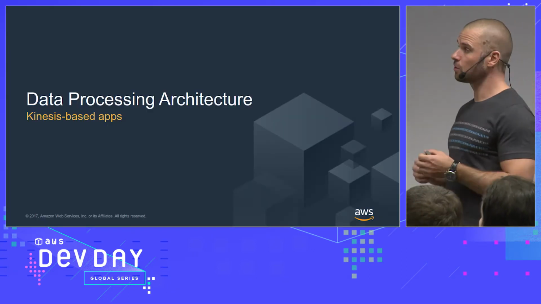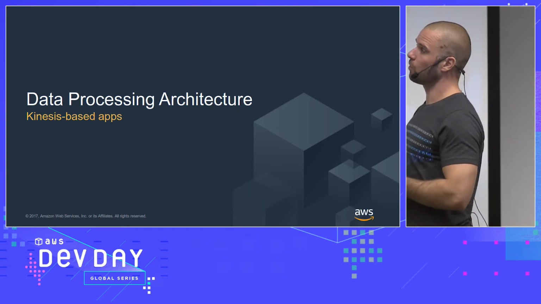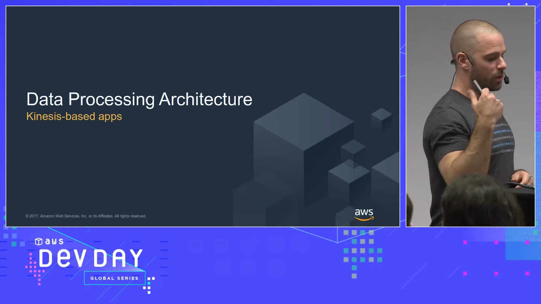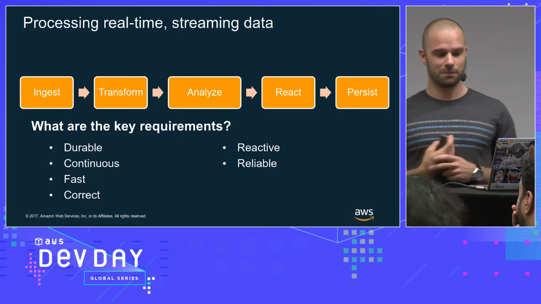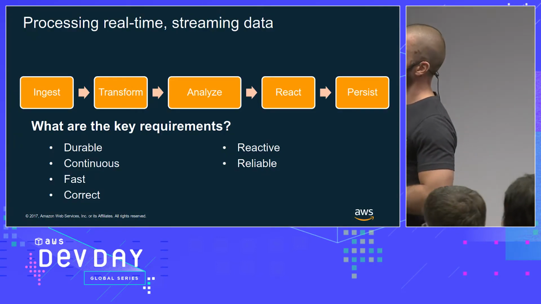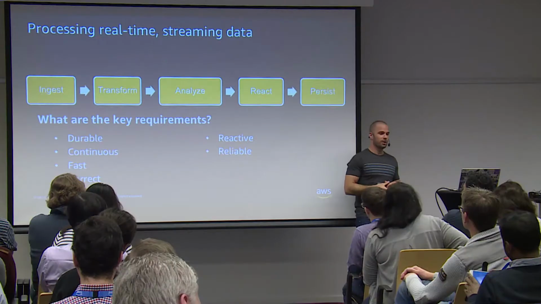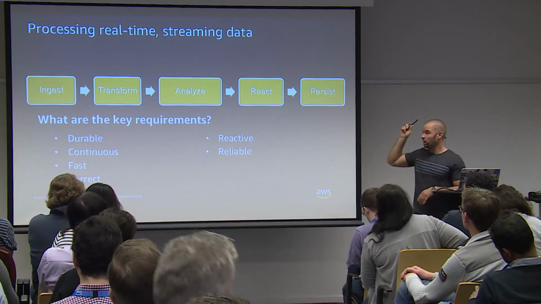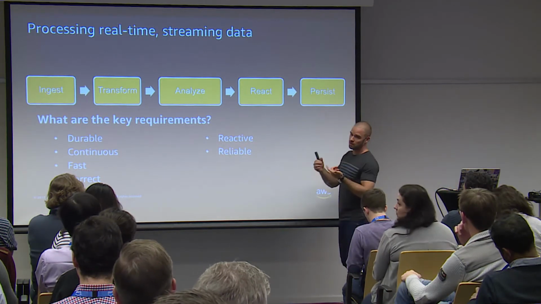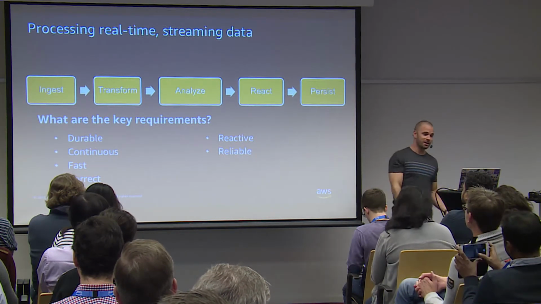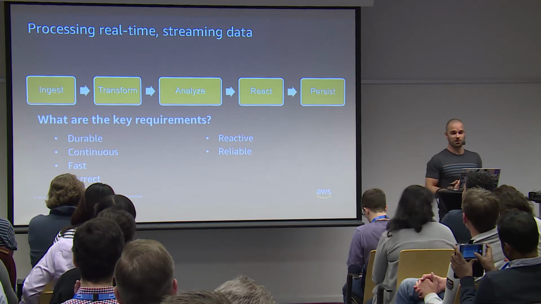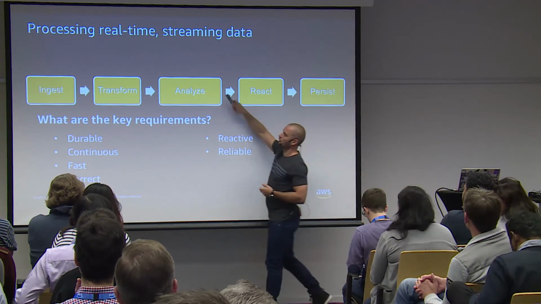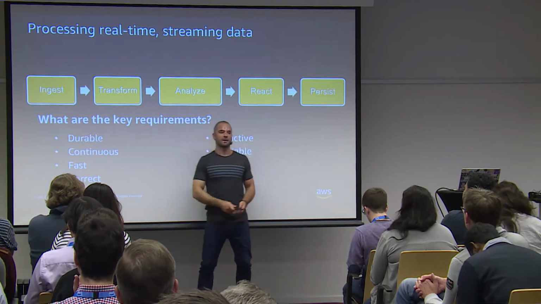The next pattern I want to talk about, which I think is very important, is the data processing architecture. Right? And here we're going to start with the Kinesis-based apps. But first I want to talk a little bit about what we mean by processing real-time, and especially what the processing pipeline is. And usually it's like this. You have ingest, you transform the data, you analyze the data, react on it, and then persist it. Right? And many of those stages need to have storage, right?